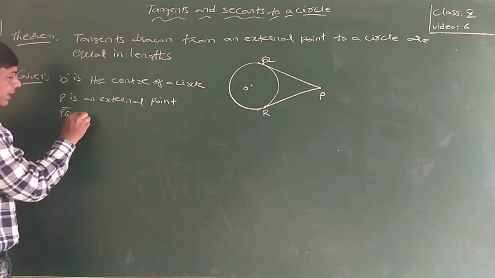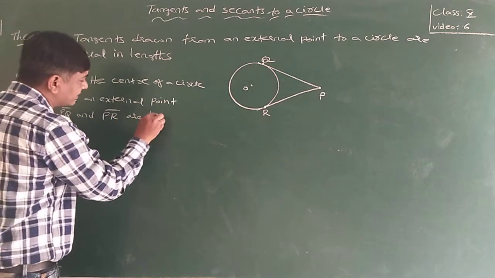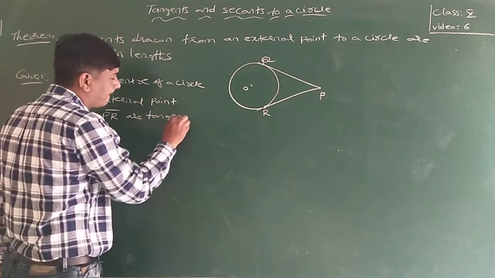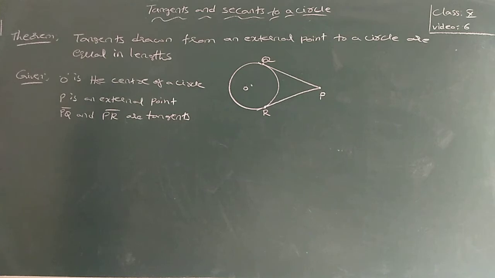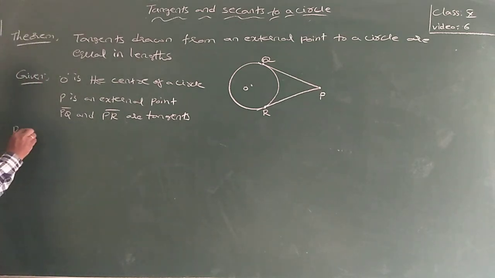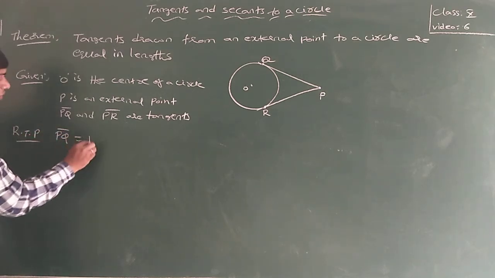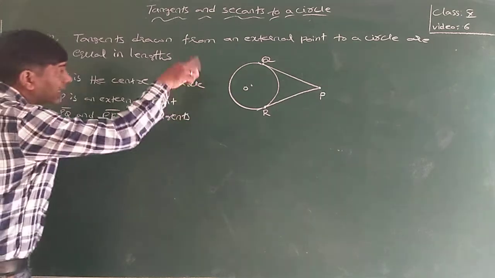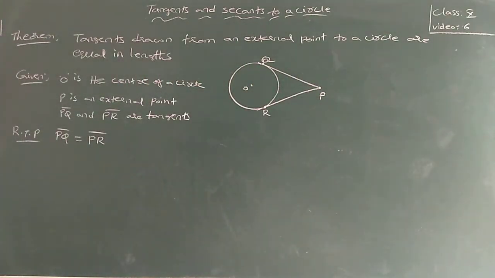PQ and PR are tangents from an external point. Required to prove: PQ is equal to PR. Q and R are the points of contact.